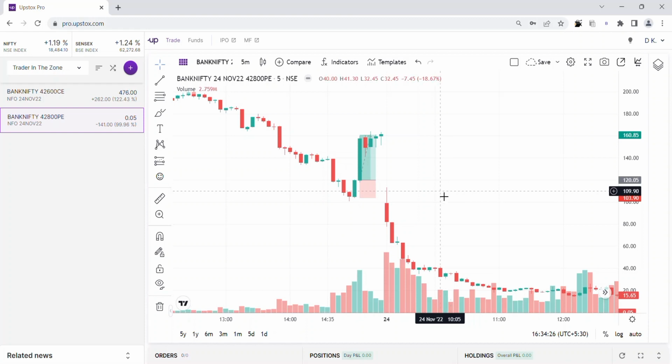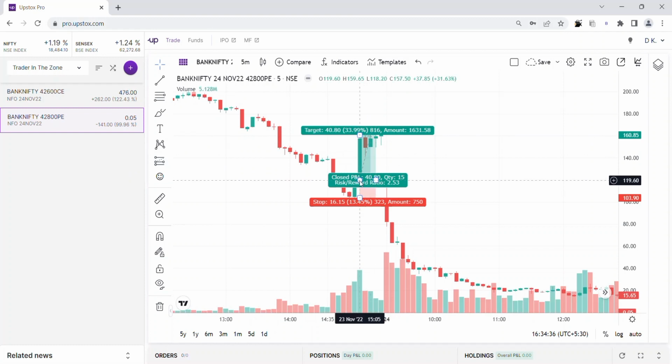I have entered 42,800 PE, which was an in the money option, and it has reached from 119 to 160 rupees, which is around 25% returns, a pretty decent amount. So I have booked the trade and exited the position.